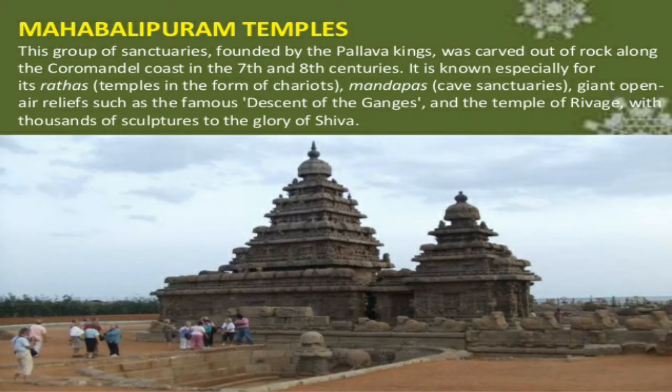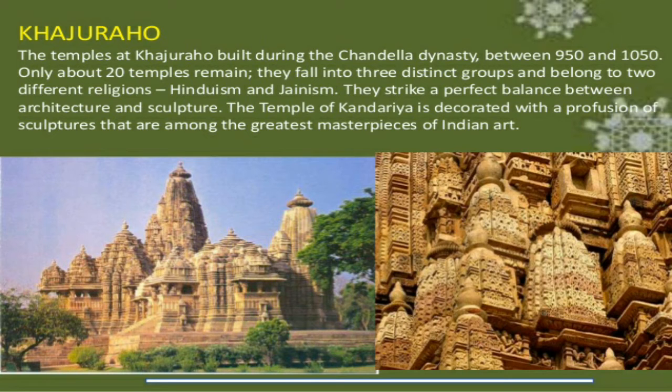So children, now we are going to learn the next slide, and it's Khajuraho. The temples at Khajuraho were built during the Chandela dynasty. Between 950 and 1050, only about 20 temples remain. They fall into three distinct groups and belong to two different religions.